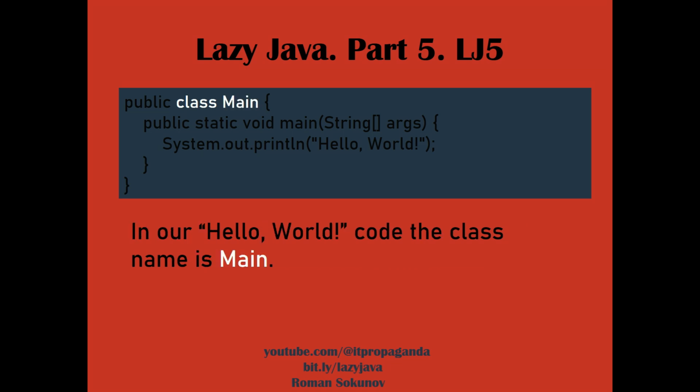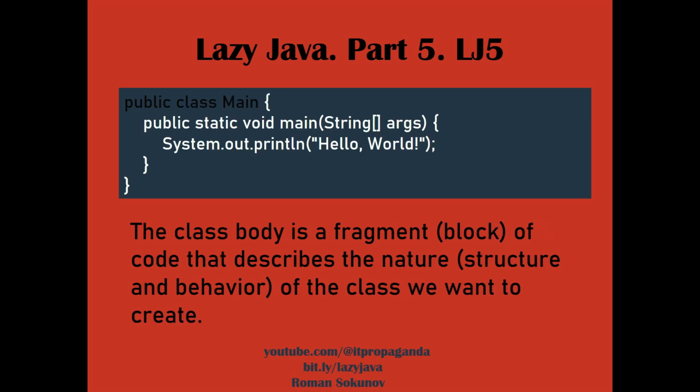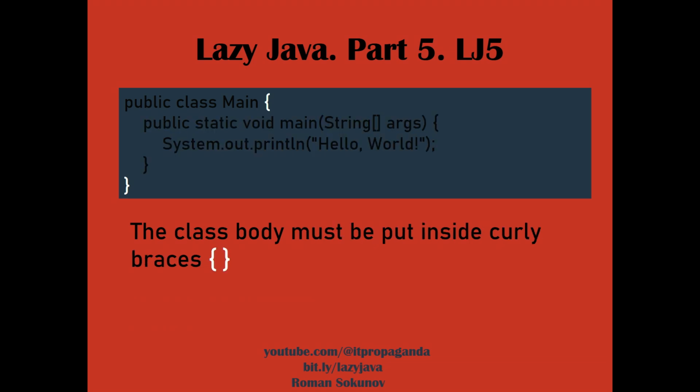In our Hello World code, the class name is main. However, a name alone is not enough. A class also needs what we call the body of a class, or the class body. The class body is a fragment or block of code that describes the nature, structure and behavior of the class we want to create. The class body must be put inside curly braces.